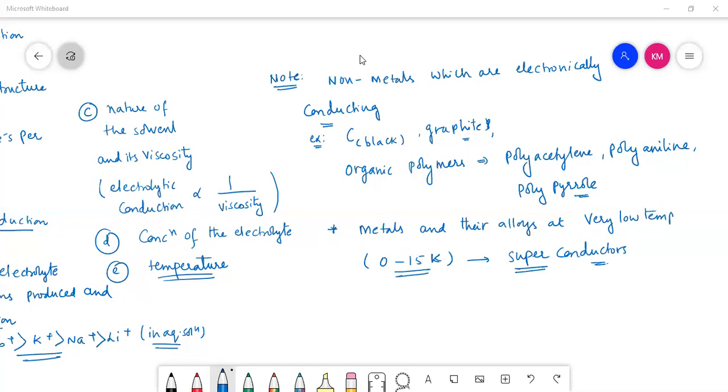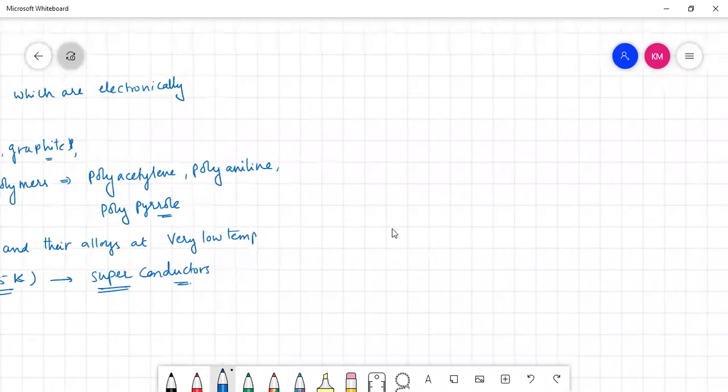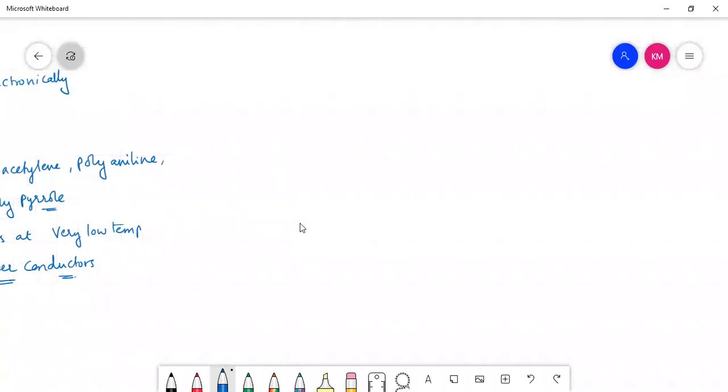Now, if you continue, what are the different terms involved in electrochemistry? Hope you are copying the notes, everyone. Yes or no? Are you writing the notes? Yes, sir.